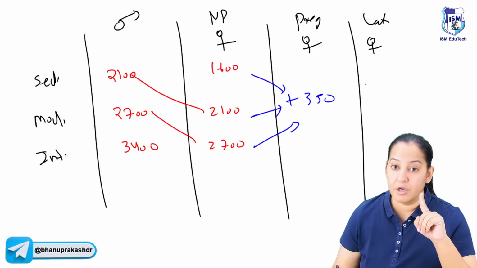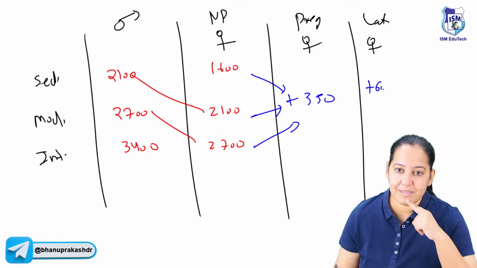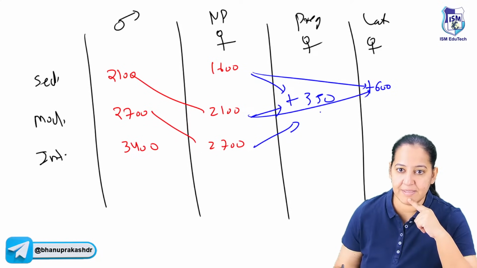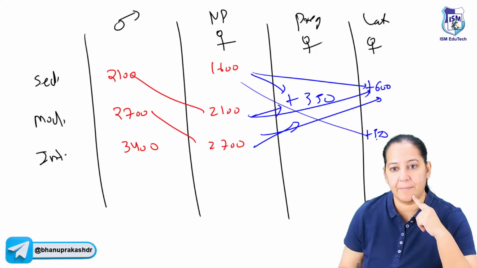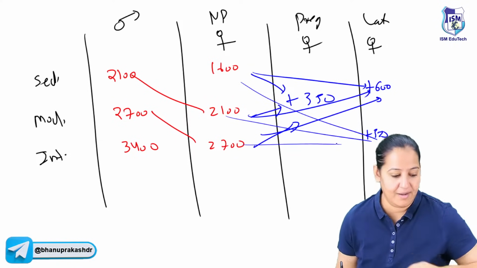In lactation, during the first 6 months, it's 600. So plus 600, plus 600, plus 600. Later on, after 6 months, it's 520. So here plus 520, plus, so it is additional. It is over and above.